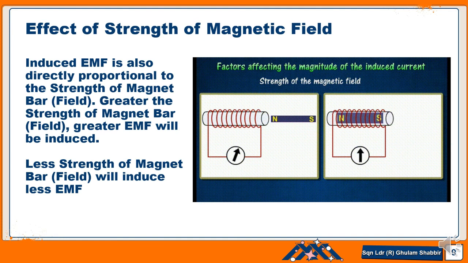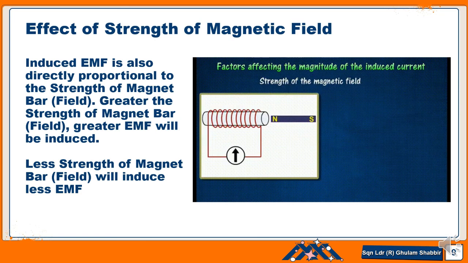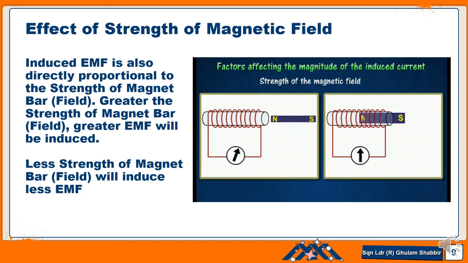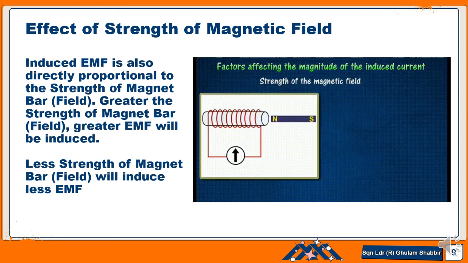In this picture, you can see that there is a small magnet bar, and it is inducing less EMF, so the deflection is small. In the second case, the magnet bar is double, so the deflection is also doubled, so there is more deflection, and a very strong EMF is induced in this case. So these were the three factors which affect the induced EMF.